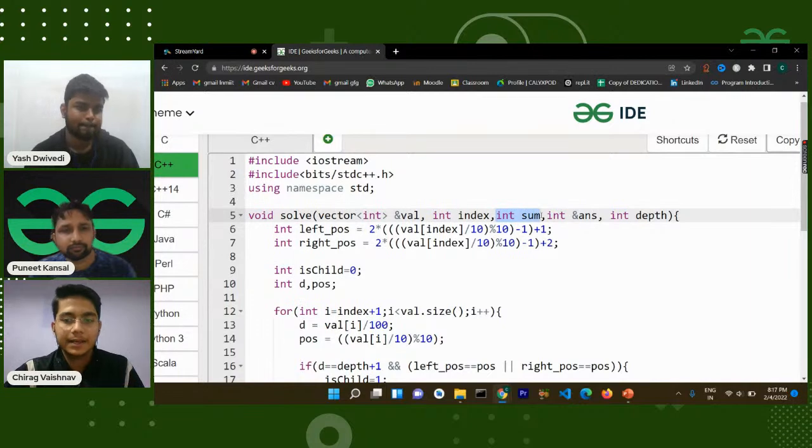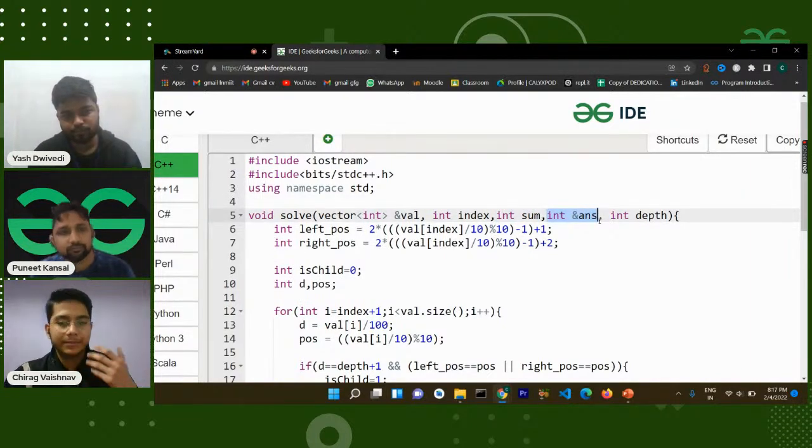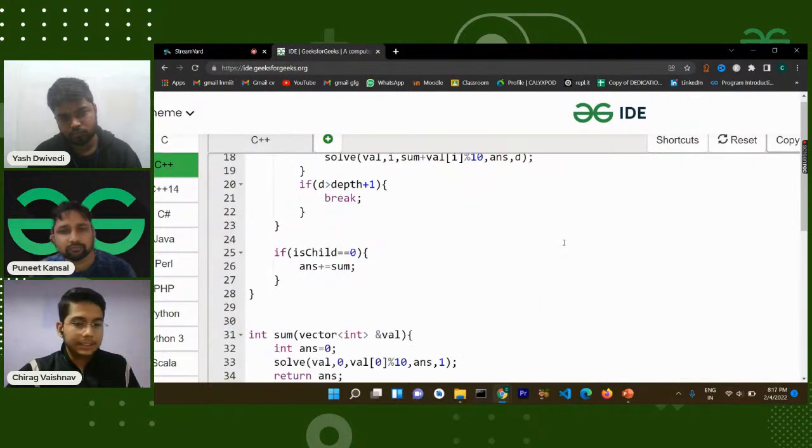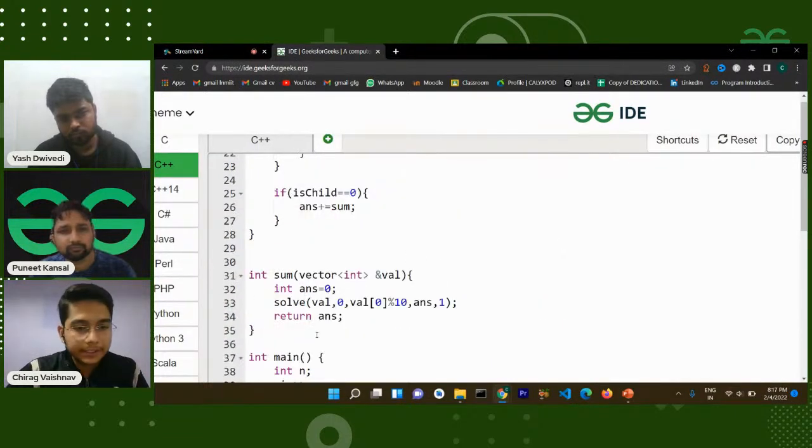Third is the sum, which is the current sum. Fourth is the answer, the main variable in which I will be keeping the answer. And fifth is the depth. These are all the information of the current node that I'm having. I will iterate through each and every one, and the first node I started with was the root node.